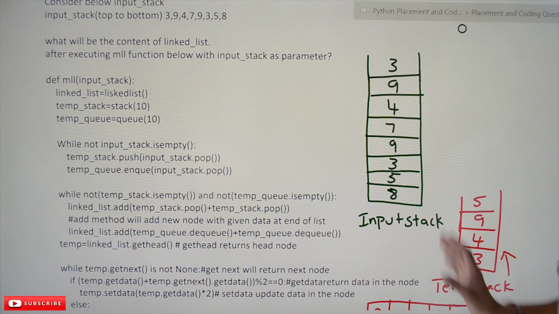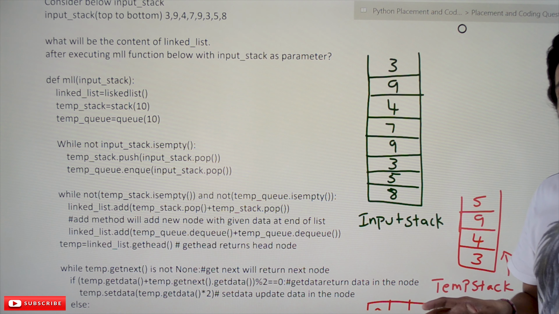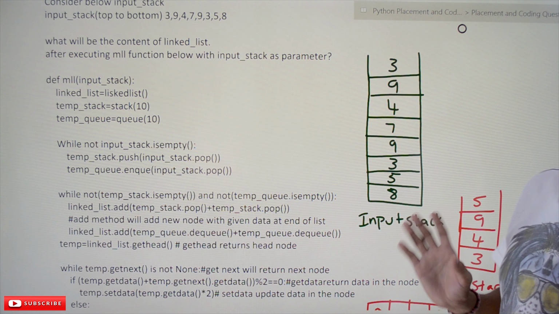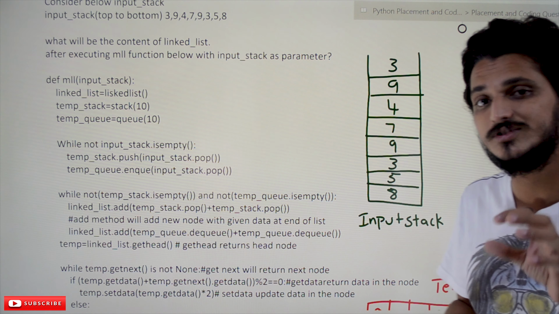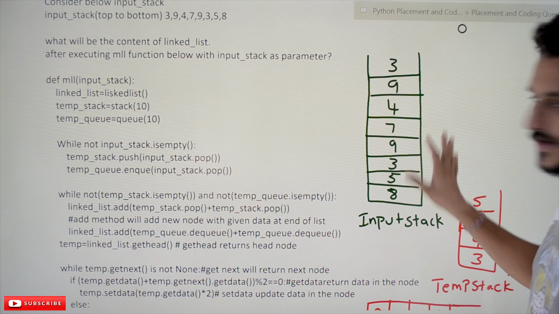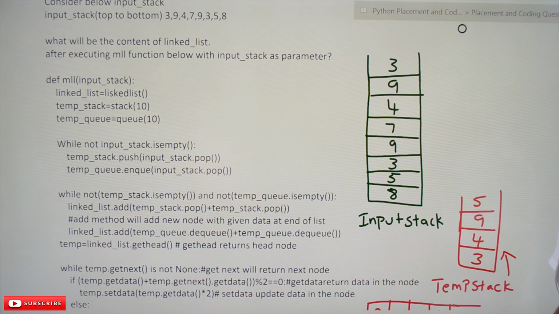If you maintain this, take a paper and pen and maintain this, then you can solve the questions. If you don't maintain this, there is a lot of chance to make mistakes. So try to maintain these examples. A graphical view is always better to solve placement questions.